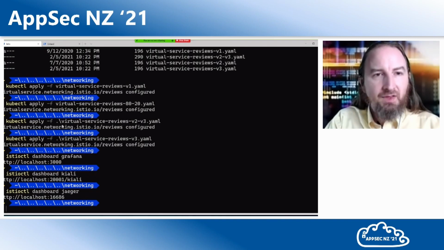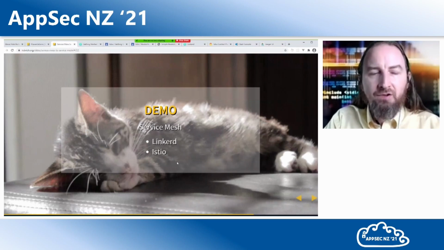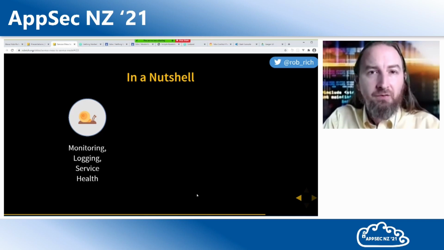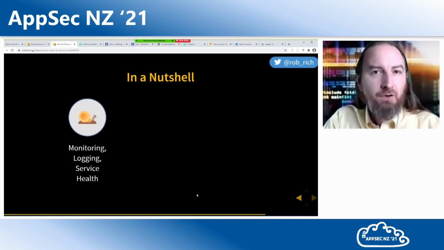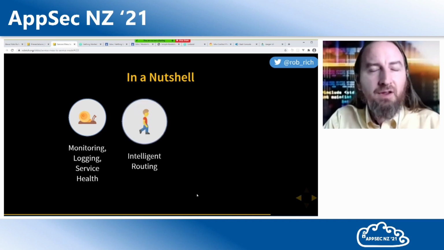Now what's cool is that each of these mechanisms inside this service mesh allow us to observe, secure, and control. At our most basic level, we can take a look at our traffic, monitoring, logging, service health. But then as we start our crawl, walk, run journey, we can start to take more control.